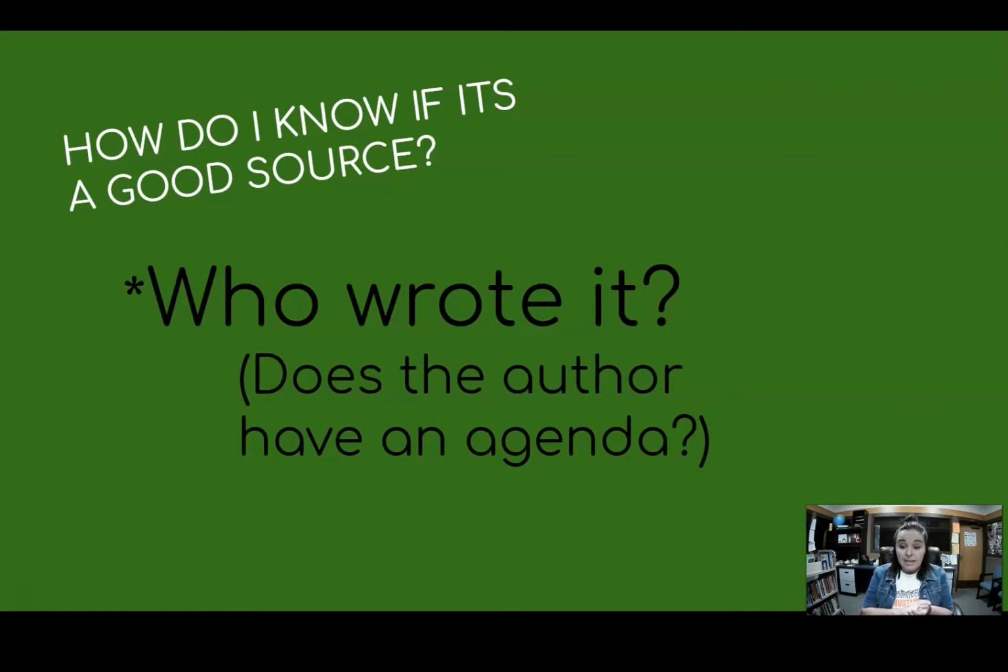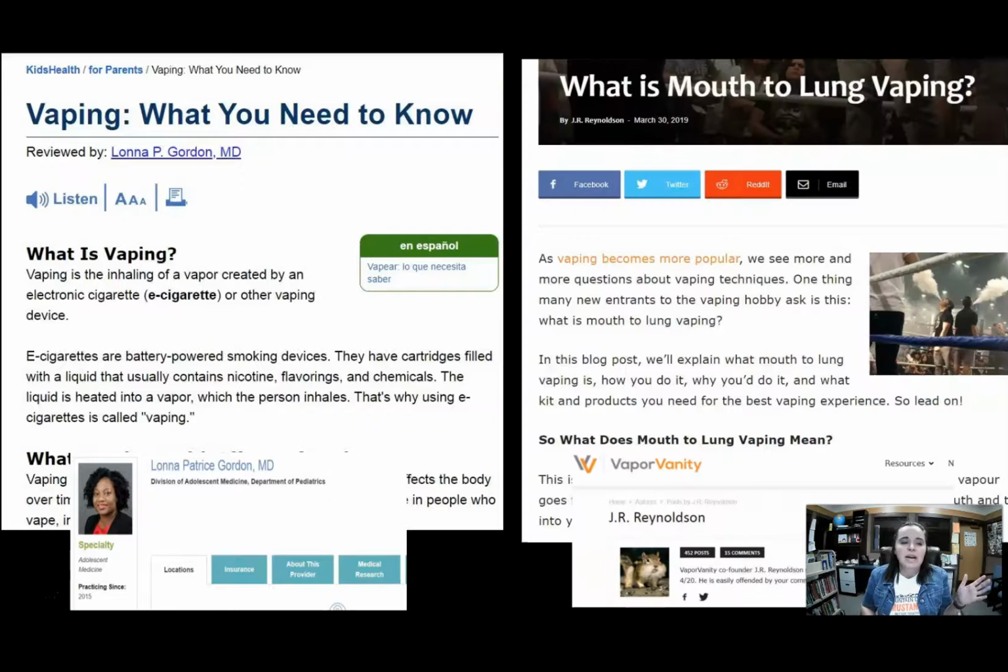Okay, next thing we need to look at: who wrote the article? Does the author have an agenda? So, if I, for example, am writing a lot of good papers that marijuana should be legal, that's great for me. But if I'm posting it on Melissa's blog about legalizing marijuana, that's not very valid, right? I might have an agenda. I don't, but that's a good example.